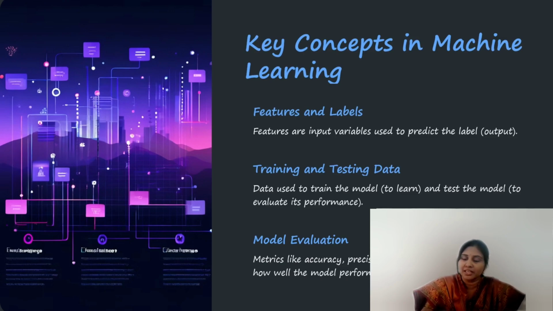So next, coming to training and testing of the data. In the data sets, we take some of the data for training and testing. The data which is used for training is called training data set or training data, and the data which is used for testing is called testing data. After performing the training and testing, we need to evaluate the performance of the model. So we need to use some performance metrics like accuracy, precision, recall, F1 score. From these performance metrics, we can evaluate a model. So these are some of the key concepts in machine learning.